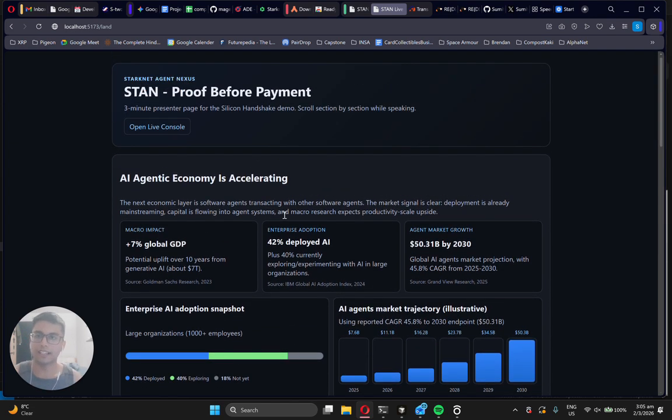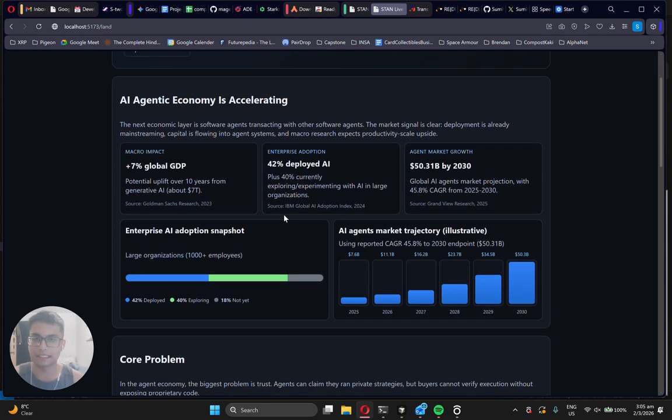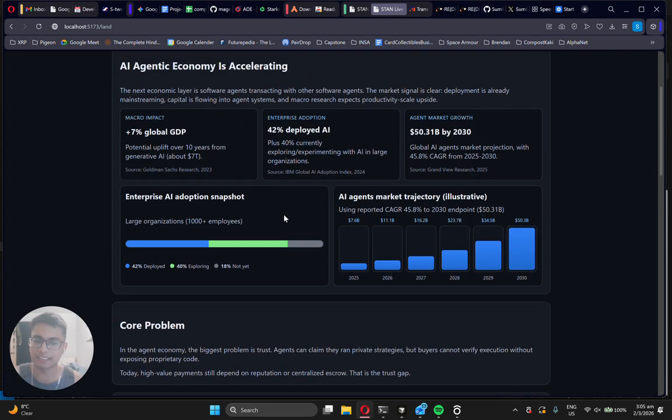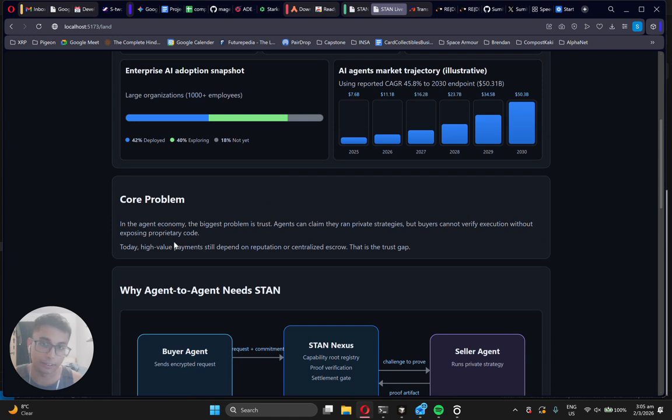First and foremost, the AI agentic economy is accelerating. As we all know, AI is everywhere, and the next step here is A2A, the agentic economy. So instead of me transacting with you, it will be my agent transacting with your agent. Of course, there are several problems with this, the main problem being trust.